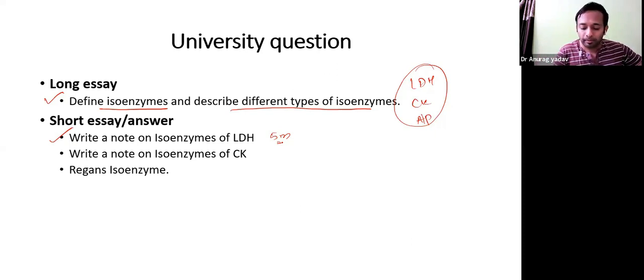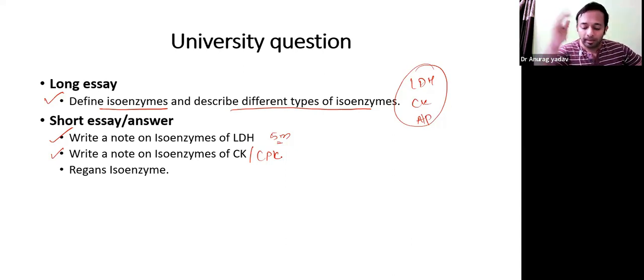In the same way, write a note on isoenzymes of creatine kinase, also called CPK, creatine phosphokinase. Again, you should write what type of reaction it is involved in, how many subunits there are, what the 3 different isoenzymes are, which tissue each originates from, and what diseases it can help diagnose, that is, disease or disorder of that tissue.